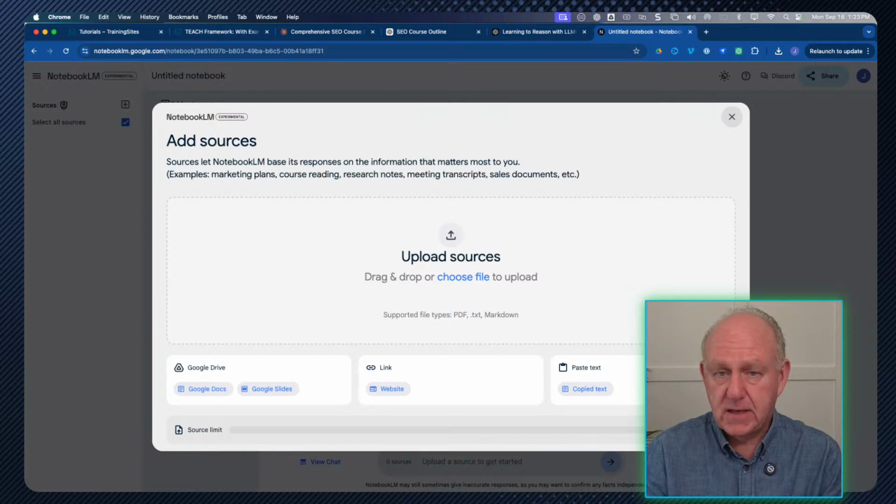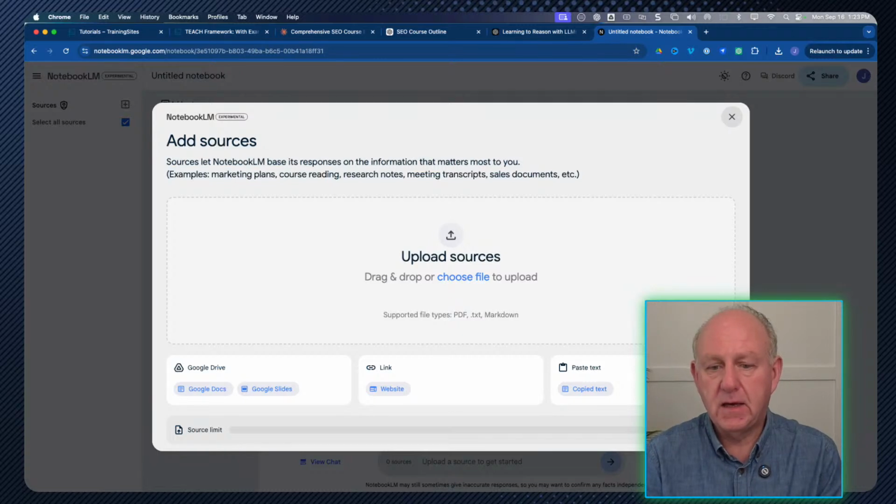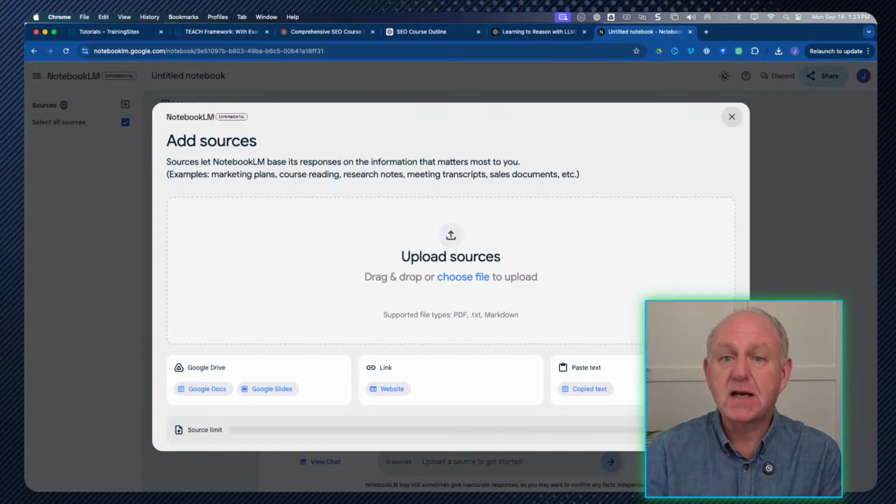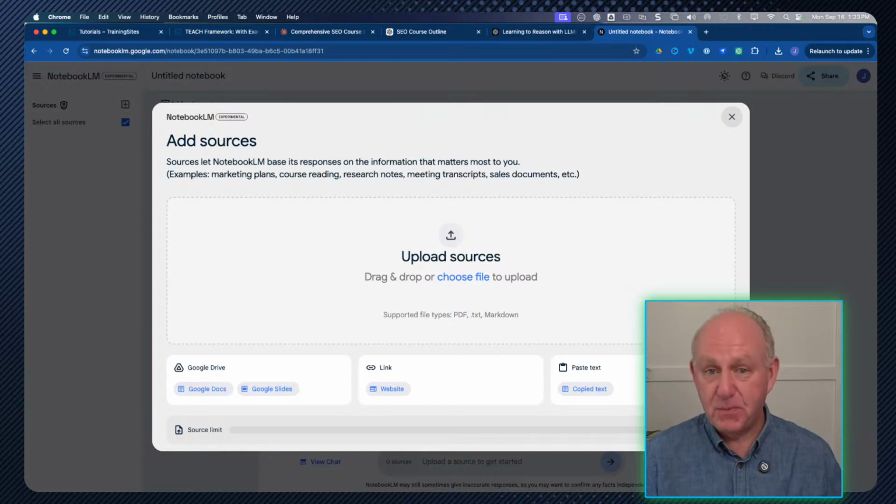The next part is I have this Notebook LM from Google, which I didn't have access to last month. And what this does is if you have course materials that have been used before, whether that be a video, a Google Doc, slides, any kind of content, PDFs, text, Markdown. Now remember, Markdown is how you can export other pieces from Claude.ai or ChatGPT.